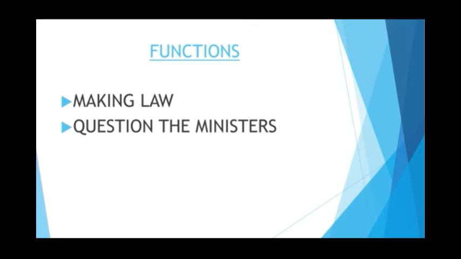Second important function of a state legislature is that the executive is questioned by the members of Vidhan Sabha. There is a fixed time period in daily routine when members may ask questions from the Ministers of the State Executive and draw their attention towards important issues. If the minister fails to give a satisfactory answer, then Vidhan Sabha may pass a vote of no confidence against them. Then the ministers have to resign.